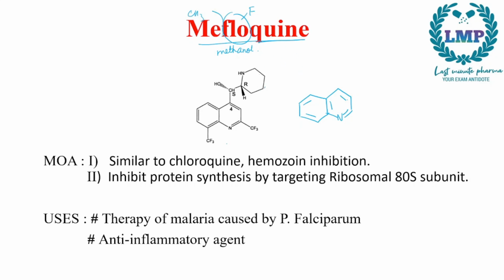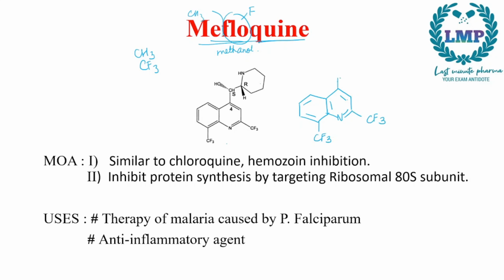So we will draw a CF3 here. Now this is methyl, but instead of methyl there is fluorine, so CF3 instead of CH3. So we will add a CF3 here and a CF3 here.